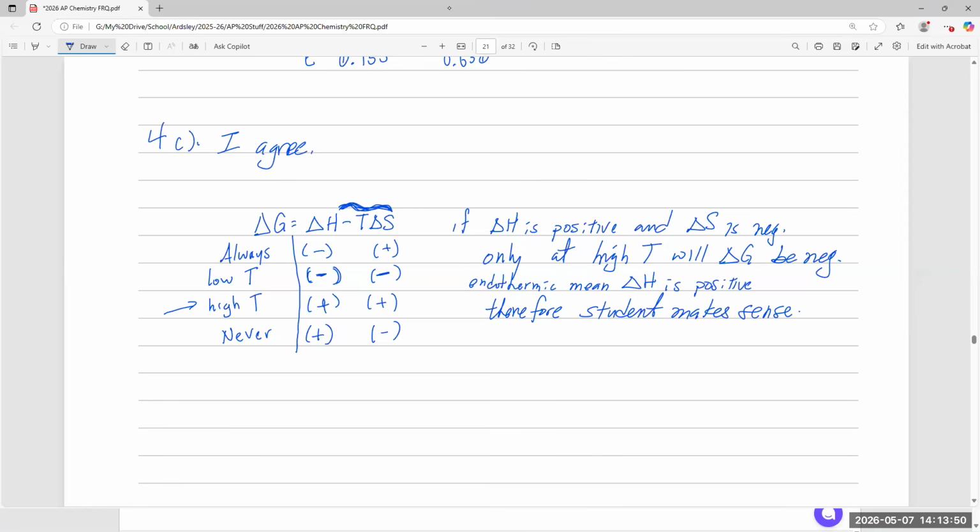If delta H is positive, the reaction is endothermic, and delta G will be negative at high temperatures.